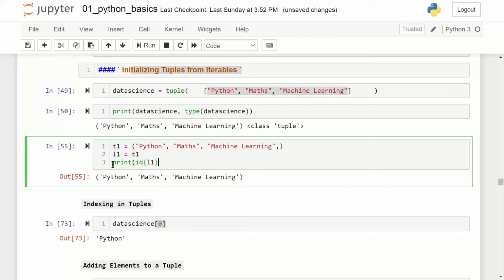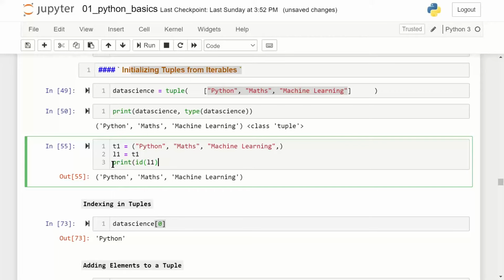You cannot change a tuple once it is created. You can add, modify, delete in a list. List is a mutable object. Tuple is not a mutable object. This is what mutable, immutable object means, which we discussed in our previous session.